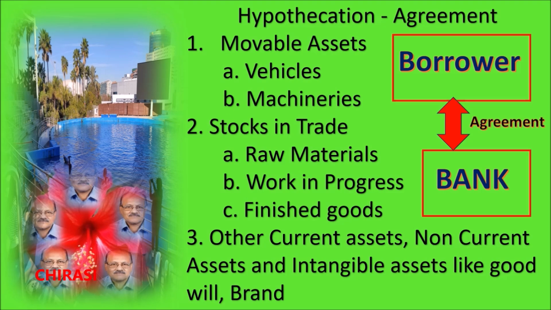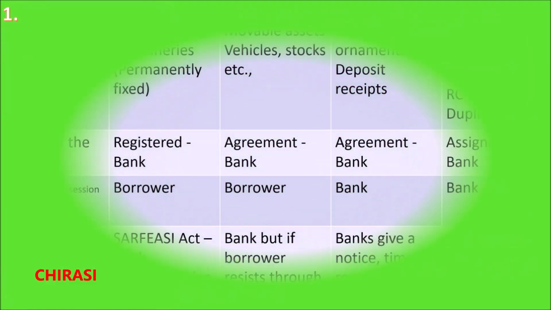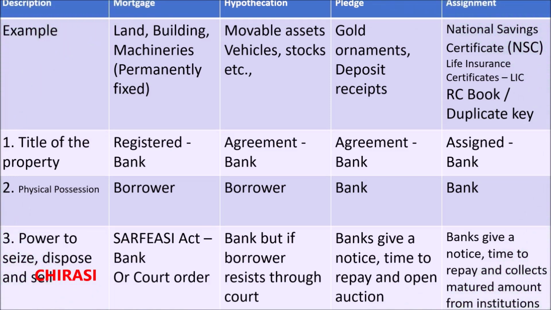The main principle in hypothecation is that the assets are in the custody of the borrower. They can put them to use for the development of the business and generation of income and pay the equated monthly installments regularly. So hypothecation is a very simple process whereby the rights to sell the machineries, the movable assets, stocks in trade, or other current assets, we transfer to the bank with this agreement.